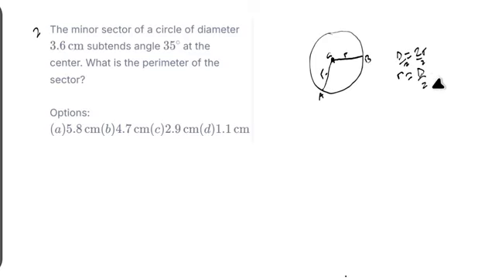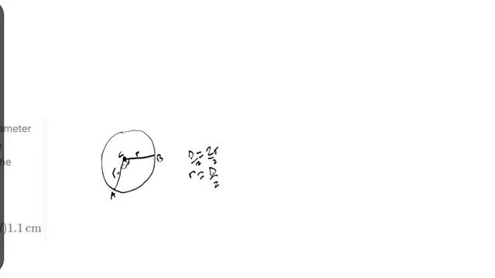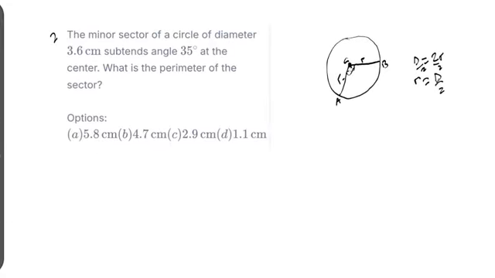Then we get the formula for the radius. Before you find the perimeter of the sector, you have to know the length of this arc, and the length of the arc is not given. We are given the angle subtended. The angle subtended at the center is equal to 35. So we have 35 degrees here at the angle.